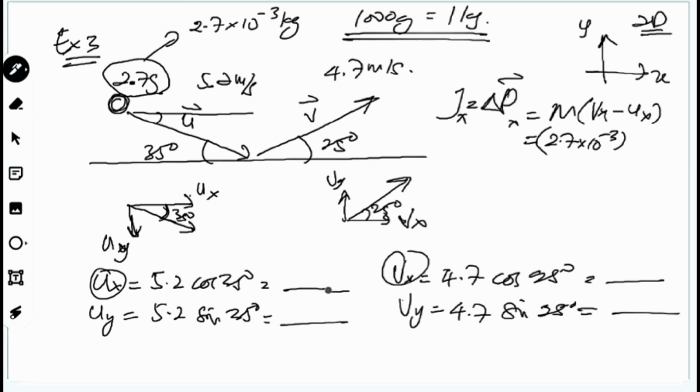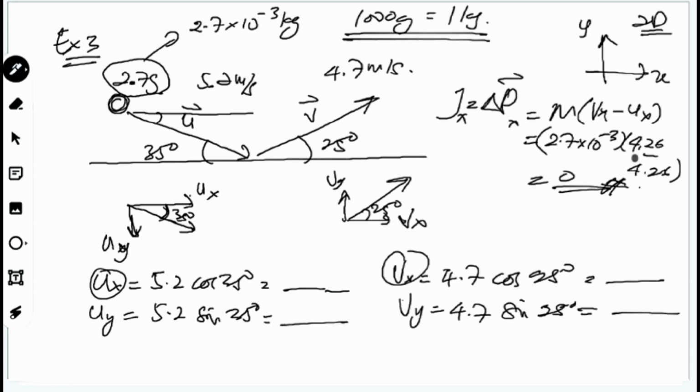Okay, then you can calculate the related values here. So 4.26 minus 4.26, so the answer is zero. So you get zero for this one, the zero answer for Ux.